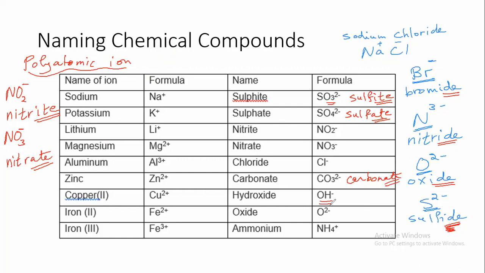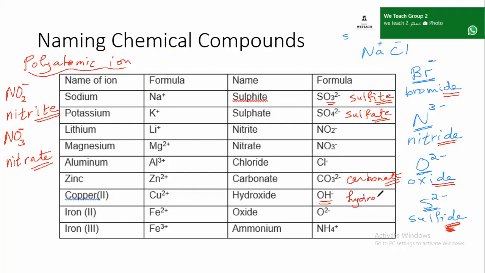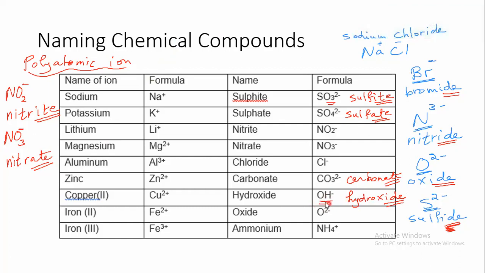Now this is oxygen bonded to a hydrogen, we call it hydroxide, -ide, hydroxide. Here oxygen is bonded to hydrogen in a negative ion, we call it hydroxide. It means that there is a hydrogen together with the oxygen, hydroxide.